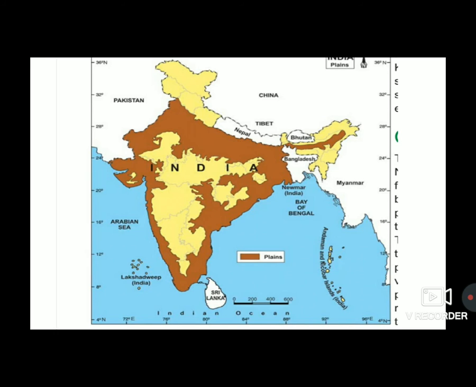That means in the upper part of North India, states like Himachal Pradesh, Uttaranchal, Delhi, Bihar, Jharkhand, etc. are all states which contain plains.